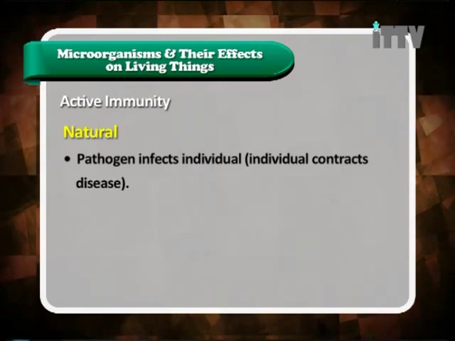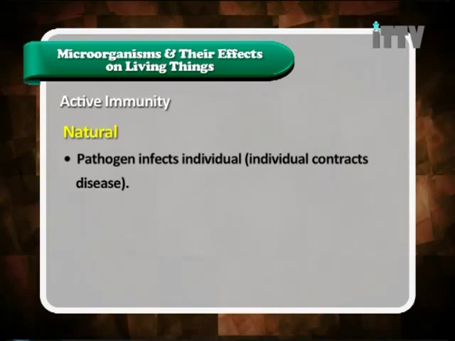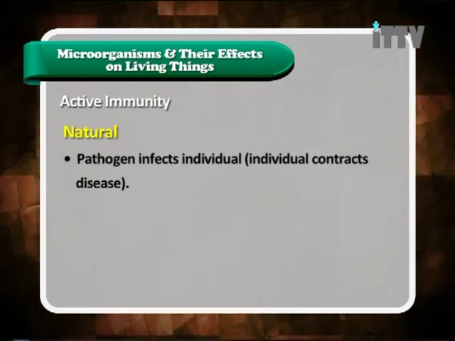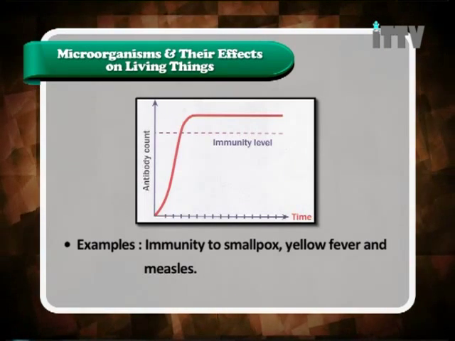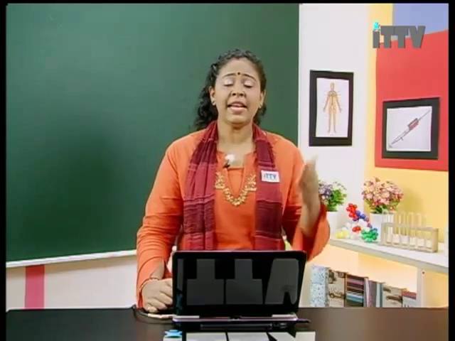Let's look at natural active immunity. It is achieved after suffering from a disease. The body produces antibodies which give a lifelong immunity for a particular disease such as measles, smallpox, and yellow fever. So here we have seen examples of natural active immunity. Examples are like mumps and smallpox, whereby as soon as you receive this infection, you will get the disease, but our body will prepare itself by producing antibodies.